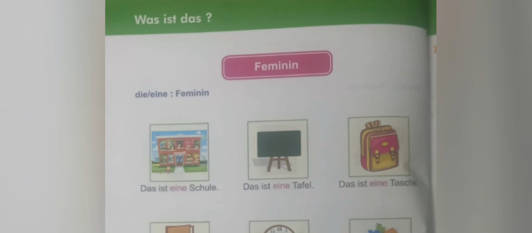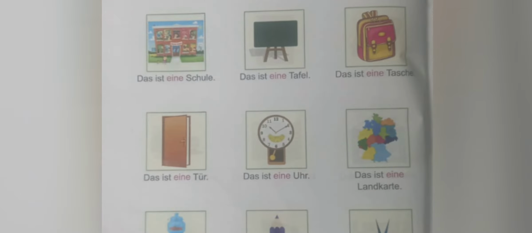Now let's learn feminine words. Die or eine, feminine. Das ist eine Schule. That is a school. Das ist eine Tafel. Tafel is blackboard. Das ist eine Tasche. Tasche means bag. That is a bag. Das ist eine Tür. Tür is door. Das ist eine Uhr. Uhr is clock or watch. That is a clock or watch.